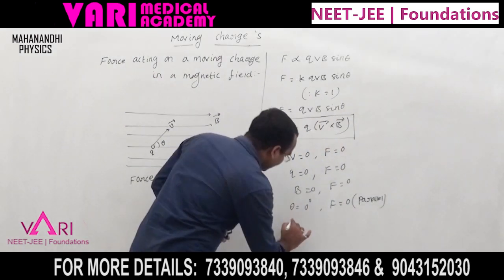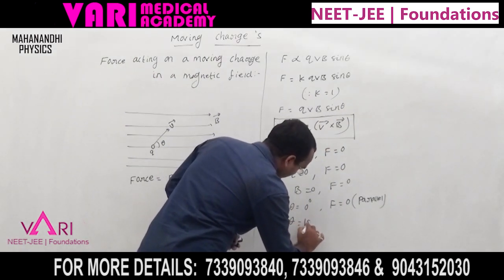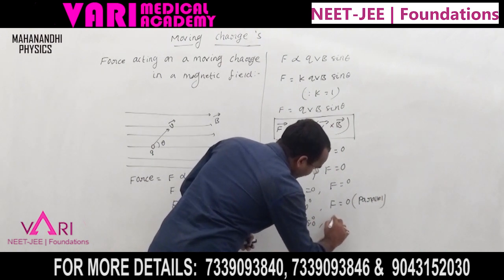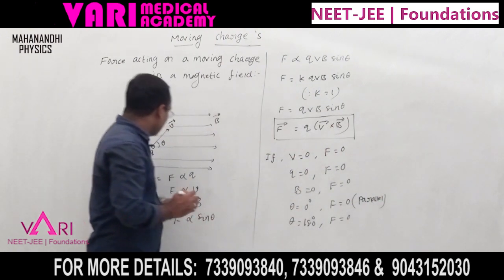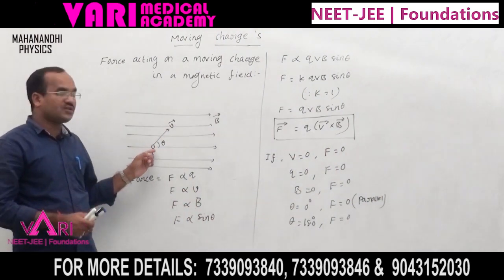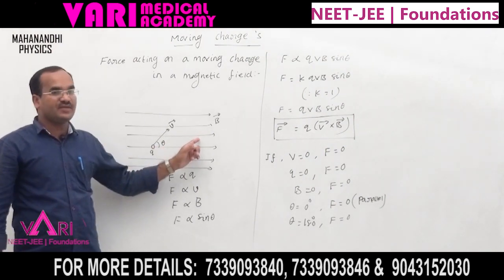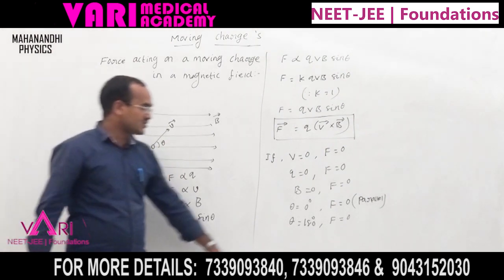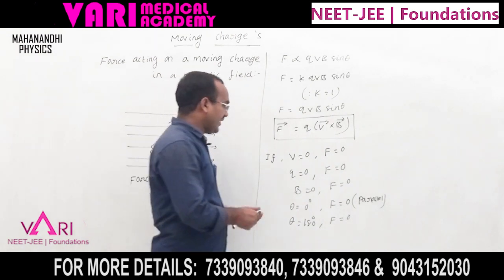If theta equals 180 degrees, F is 0 because the charge is moving anti-parallel to the magnetic field. At that time the force is also 0.